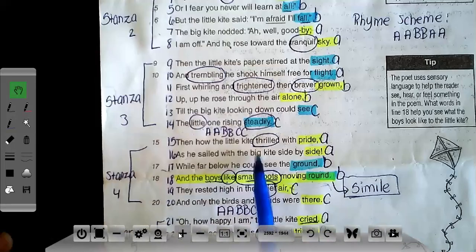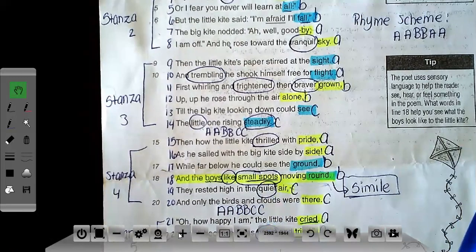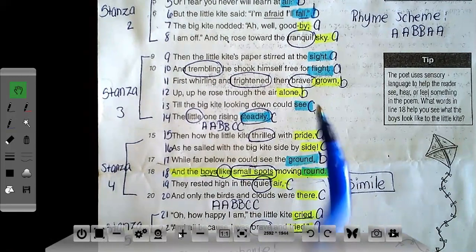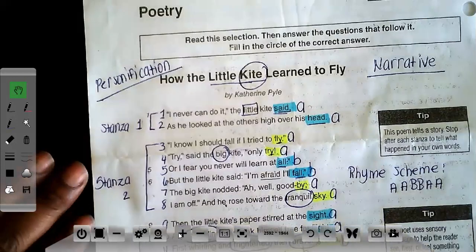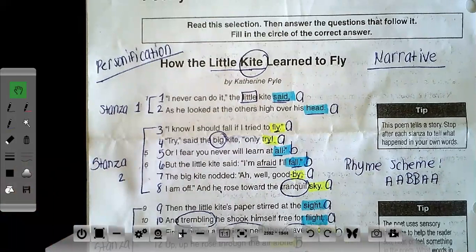Then we have the word thrilled. Thrilled appeals to the sense of feeling. It tells you how someone feels. Small will be a descriptive word that describes how something looks. Quiet is a descriptive word that tells you how something may sound. Okay, so those were all of our poetry strategies. So I would suggest that you make sure that you work through these strategies before you answer the questions, because these strategies will be able to help you better answer those questions.